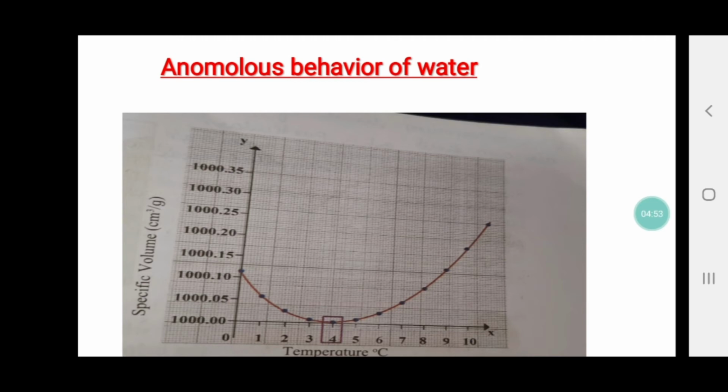In water, volume increases above 4 degrees Celsius. What will happen? Density will decrease. Volume increases below 4 degrees Celsius. Again, what will happen? Density will decrease, right? This is due to the anomalous behavior of water. Now, the substance whose density is low, what happens?